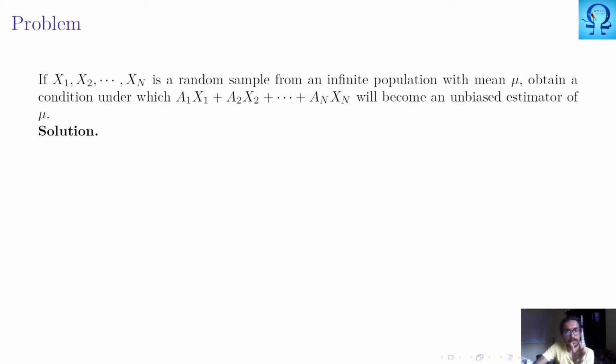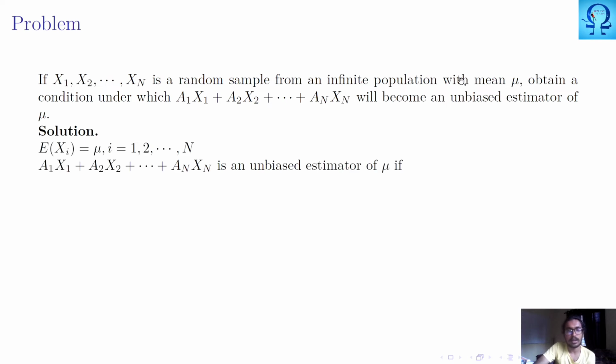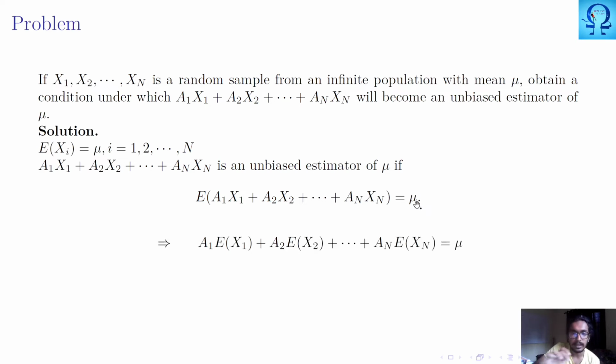We know, supposing we take this one as some theta, theta is an unbiased estimator if expectation of theta equals mu, since the random sample has the mean mu. So expectation of this quantity should be equal to mu, assuming that it is holding. In that case, we can apply the property of expectation. So it would be expectation of a1 x1 plus expectation of a2 x2 till expectation of an xn. From all those quantities, we can take the constants outside. So it is a1 times expectation of x1, and the same follows for the other quantities as well.